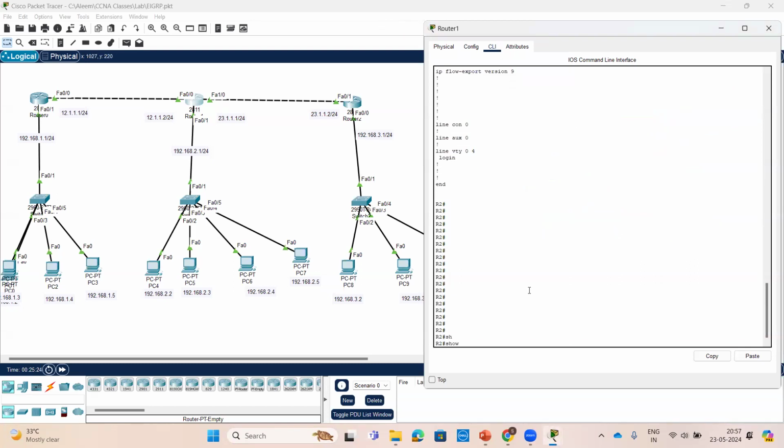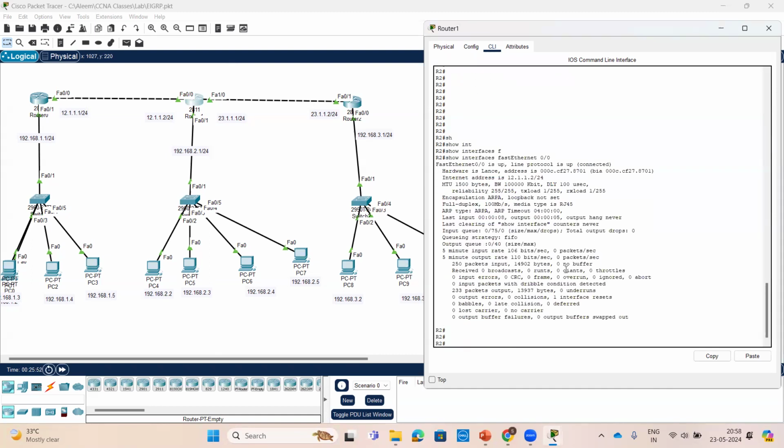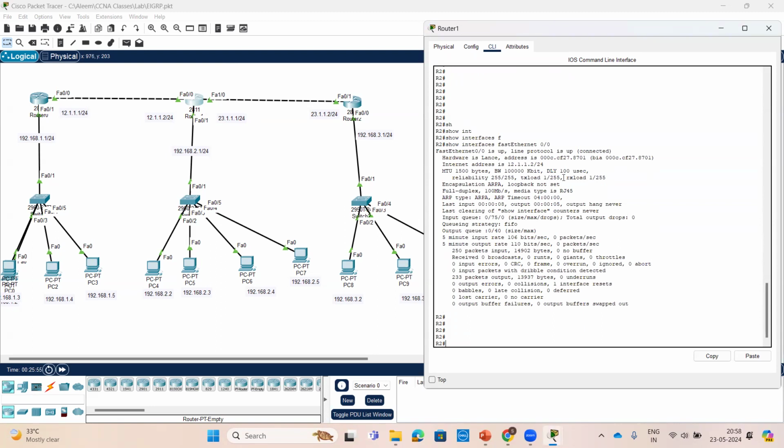If you want to check a particular configuration, use show running-config pipe section EIGRP. With this command we check the particular configuration. These are all troubleshooting commands. For a particular interface, show interface FastEthernet 0/0 gives the interface level configuration. You can check it with this command.